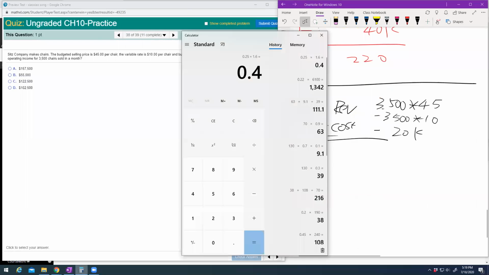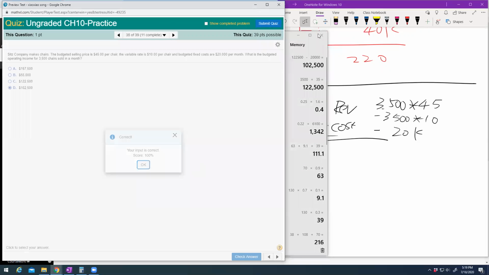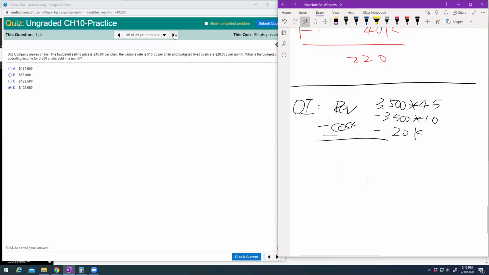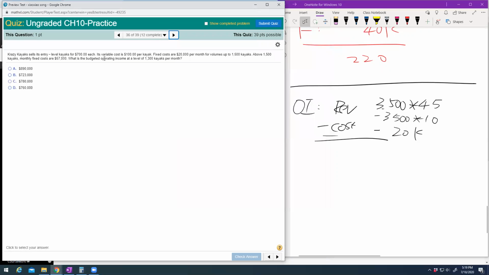Want to double check? I'm not really sure. Okay, so let me double check. 3,500 times my contribution margin and then minus 20,000. So my answer is 102. Perfect, right? Next one, what's the budget operating income?